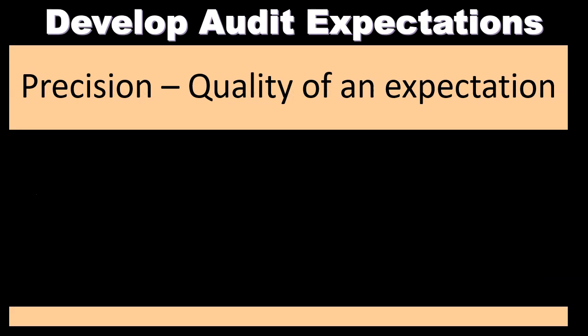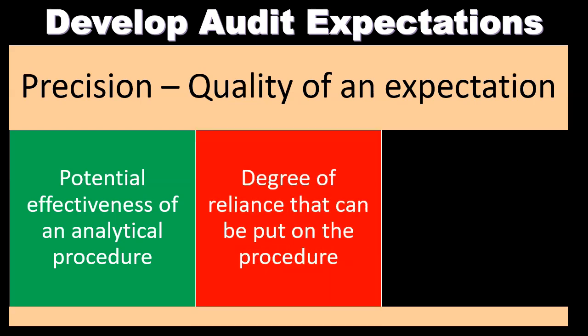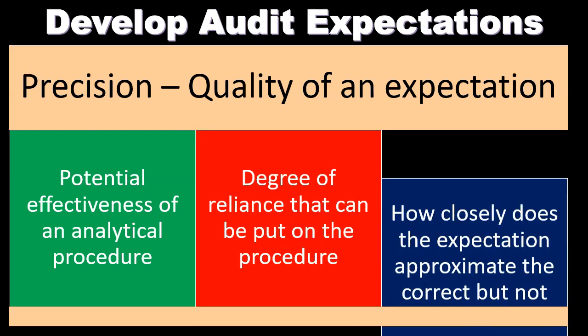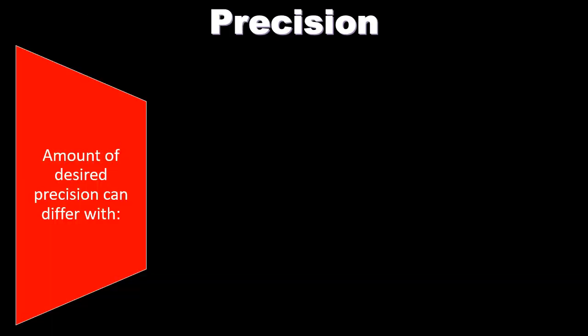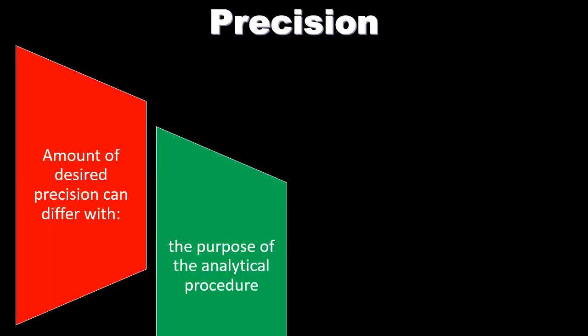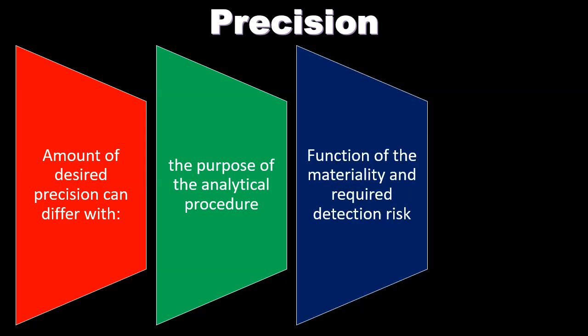Next, we want to discuss the concept of precision with relation to the quality of an expectation. So precision relates to the potential effectiveness of an analytical procedure, degree of reliance that can be put on the procedure, and how closely does the expectation approximate the correct but not known amount. Amount of desired precision can differ with these factors, including the purpose of the analytical procedure. Why are we putting the analytical procedure together? Function of materiality and required detection risk.